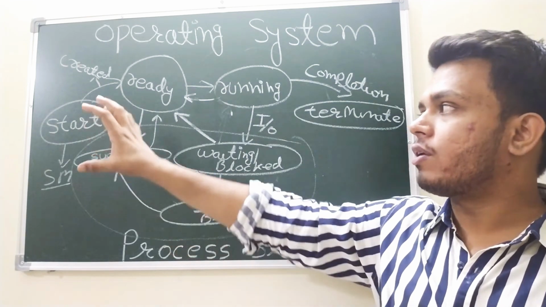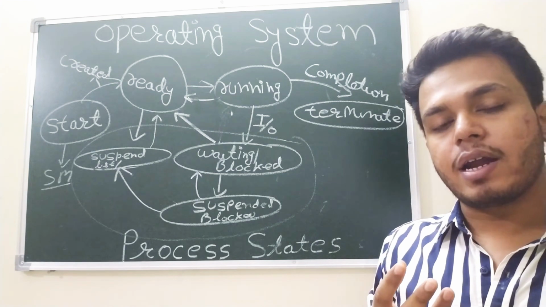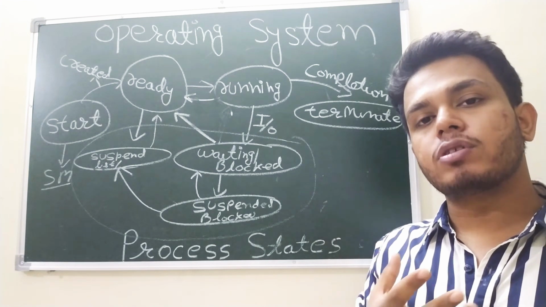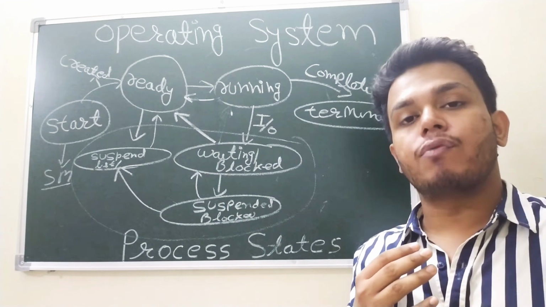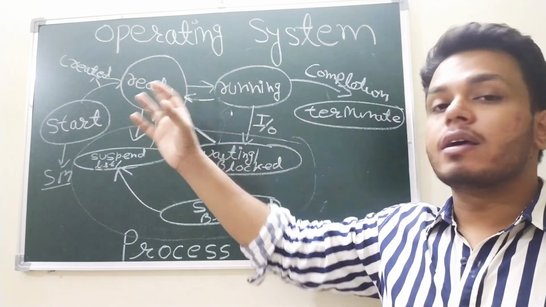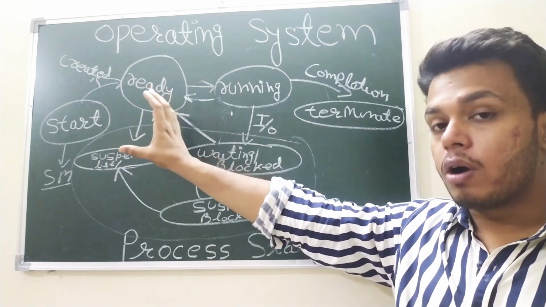Keep this in mind. The long-term scheduler takes a program from the secondary memory and makes a process of it. This is about the long-term scheduler.